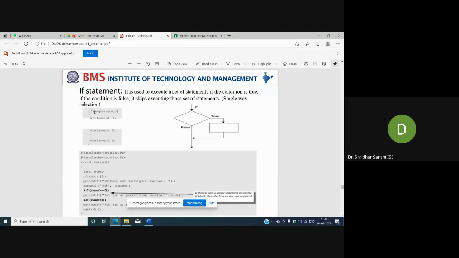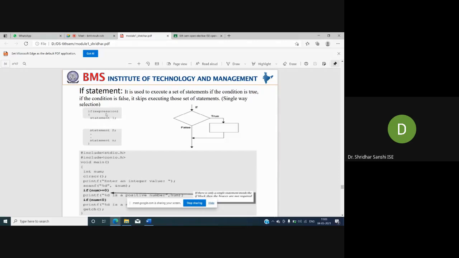If is followed by opening and closing brackets, under which we have the expression. First we will evaluate this expression. Depending upon the result, we will check whether to execute the instructions from statement 1 to statement n or not.